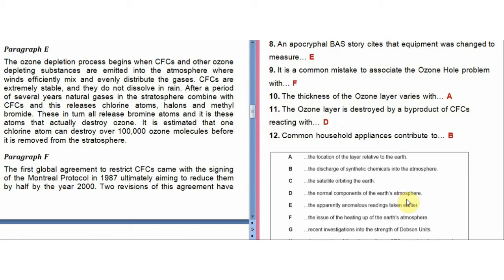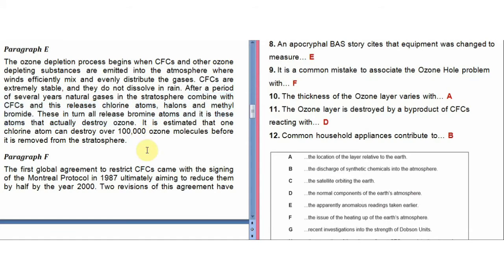CFCs react with the normal components of the earth's atmosphere, and that is how it leads to the destruction of the ozone layer. Yup, here it is written: after a period of several years, natural gases in the stratosphere. So natural, here it is written normal. And gases, these are the components. Stratosphere is a layer in the Earth's atmosphere, so definitely for this, it has been written the Earth's atmosphere. So these are the synonyms that they have used. What it does, it combines with CFCs, and this releases chlorine atoms and bromine atoms, which actually destroy the ozone.